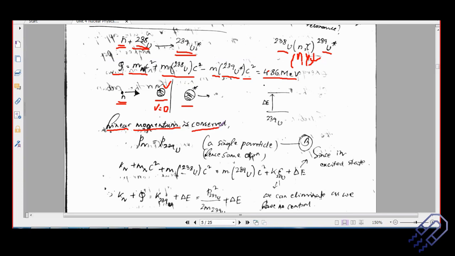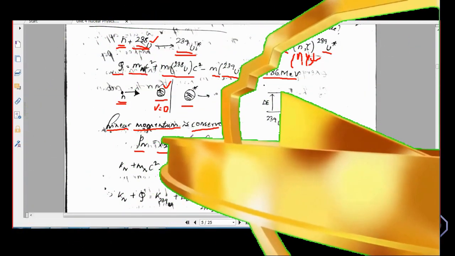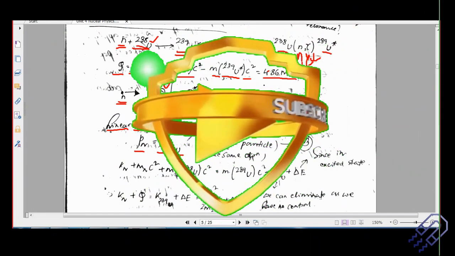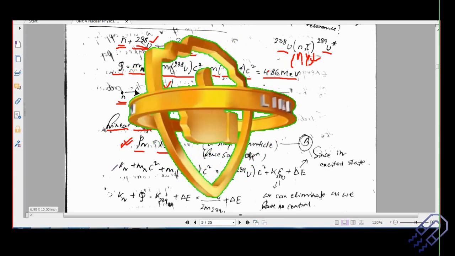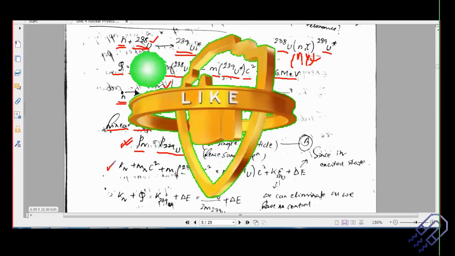What do I mean by linear momentum being conserved? Initially, when we had only the neutron, it has a momentum, but the uranium-238 won't have any momentum. This must be equal to the momentum that has been transferred, and finally the momentum of uranium-239. So from momentum conservation, we have one relation. And then, just like yesterday, we are also going to write down the expression for kinetic energy.